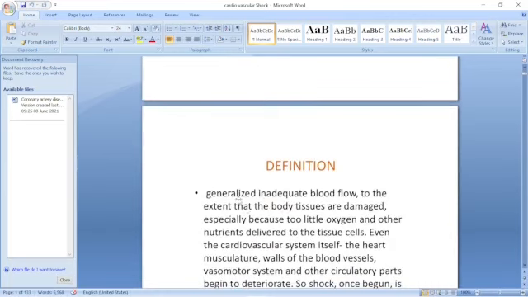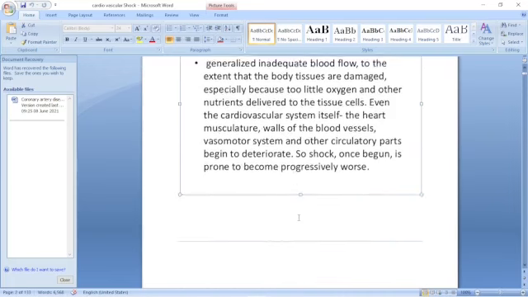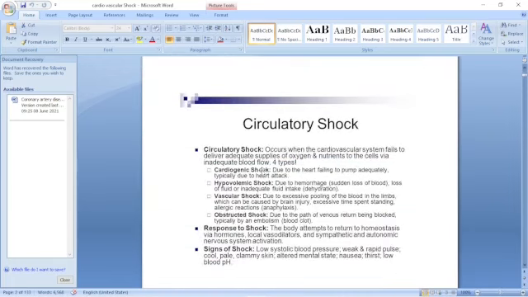Another way of expressing the definition: it is a generalized inadequate blood flow to the extent that the body tissues are damaged, especially because too little oxygen and other nutrients are delivered to the tissue cells. Even the cardiovascular system itself, the heart musculature, wall of blood vessels, vasomotor system, and other circulatory parts do not get sufficient oxygen and other nutrients, so they start deteriorating. So shock, once begun, is usually progressive, becoming worse and worse.